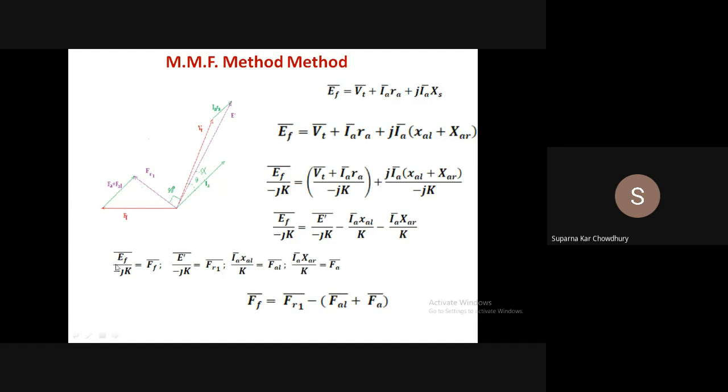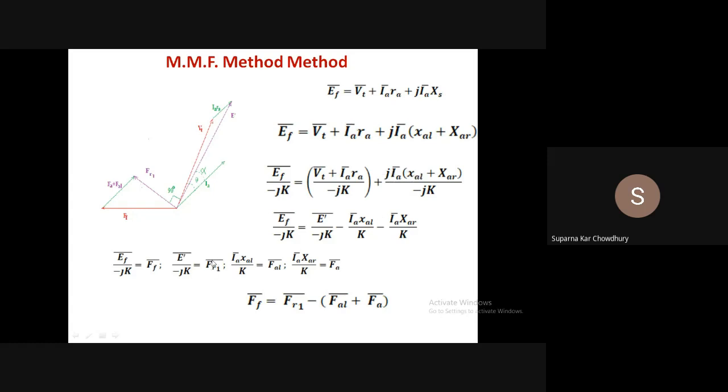Now EF by minus jK is nothing but FF, which induces EF. E dashed by minus jK, say it is induced by FR1. This is not FR, because FR was the MMF which was inducing the air gap voltage, which was VT plus IARA plus jIAXAL. That portion we have separated.